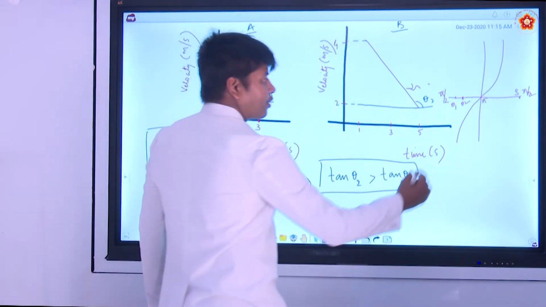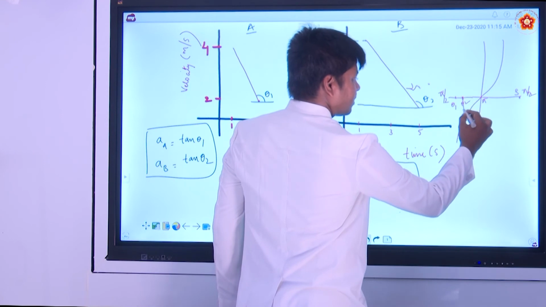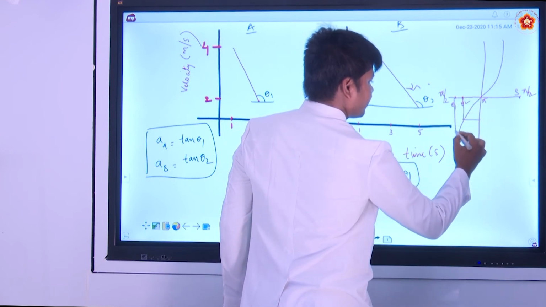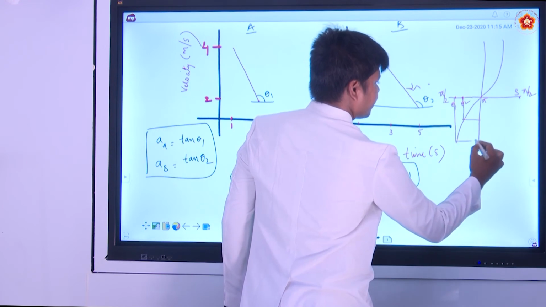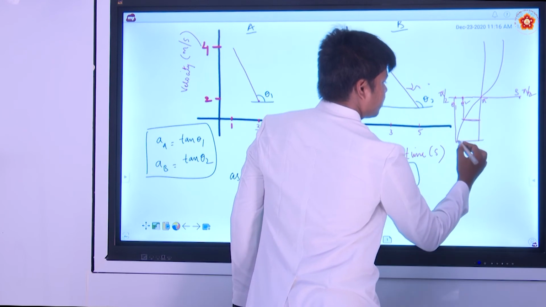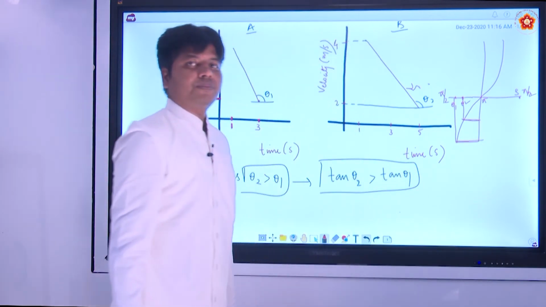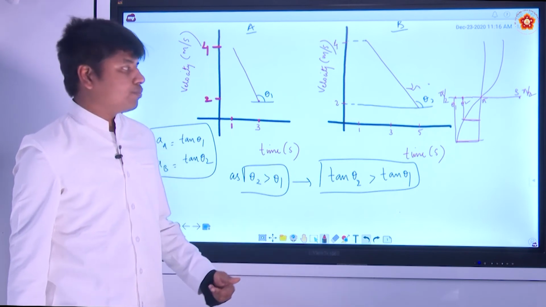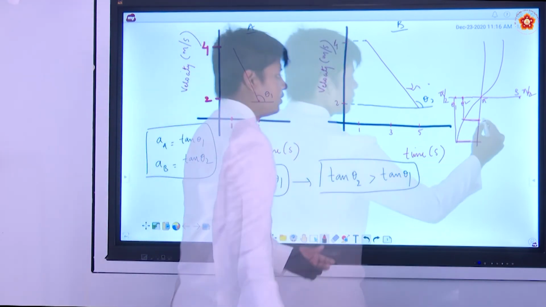You can see at what point it cuts tan, somewhere here, okay. So the value, which value of tan is more? Tan theta 2 is more.